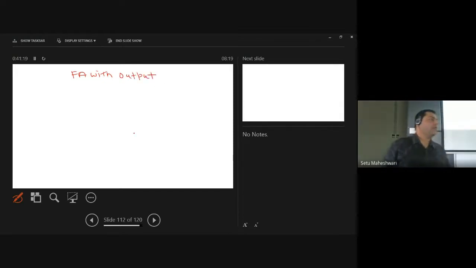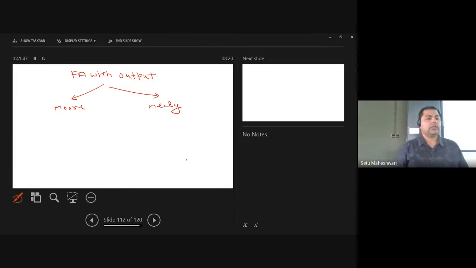Till now, my finite automata was just saying whether it is accepting or whether it is rejecting. But now my finite automata will also generate output. And there are two such machines which generate outputs. Two scientists were there. One scientist's name was Moore and another scientist's name was Mealy. So they have discovered two different machines.